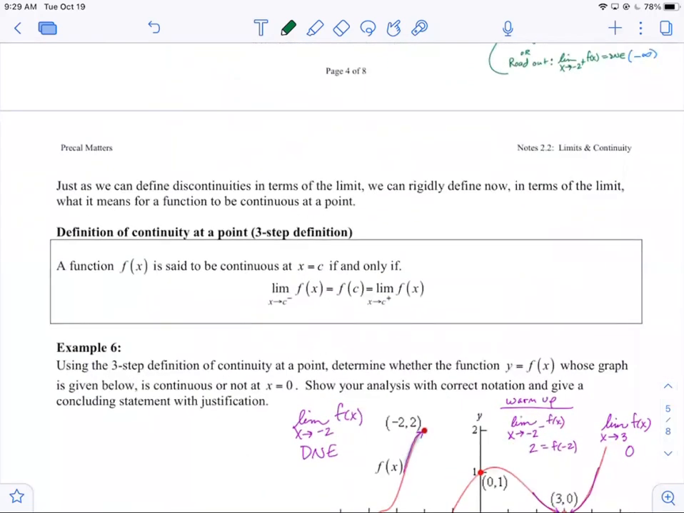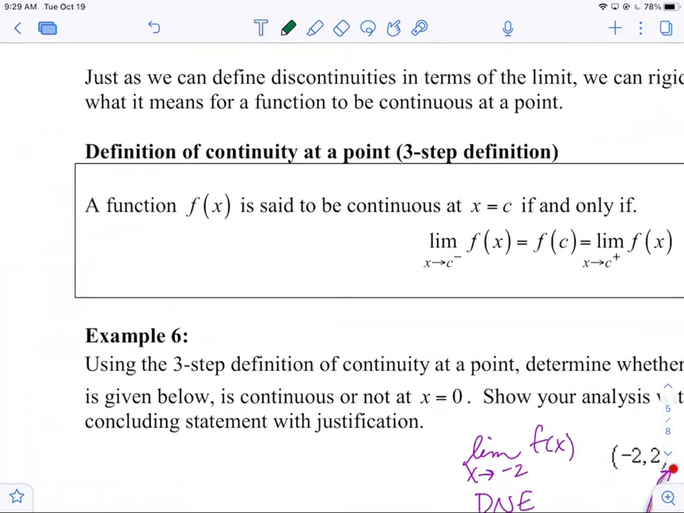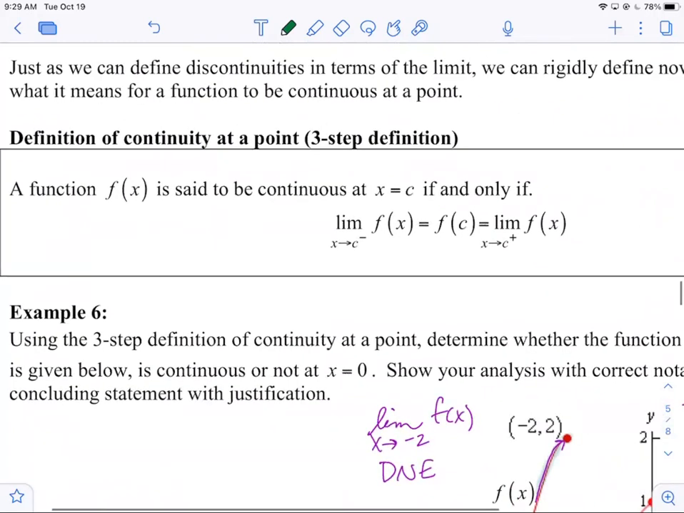All right. So now that we've done that, we actually can define it. Here is the official 3-step definition of what it means for a function to be continuous at a particular x value. Call it x equals c. f is said to be continuous at x equals c, where c is a finite x value, if these 3 things happen. The limit from the left of f is equal to the function value, the bridge, which is equal to the limit from the right. They all exist and they all equal each other.